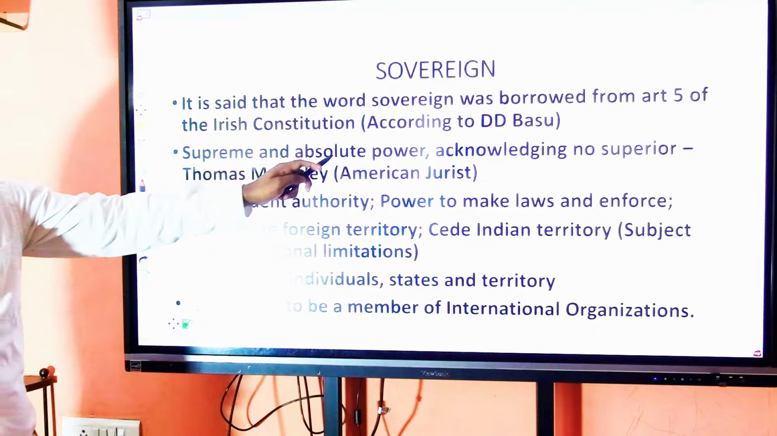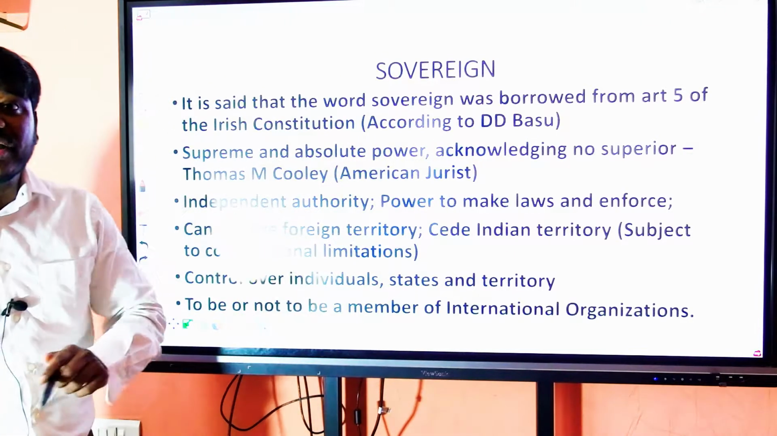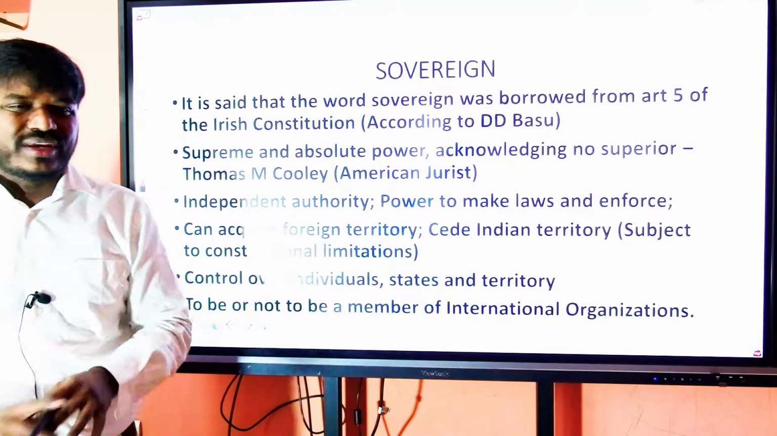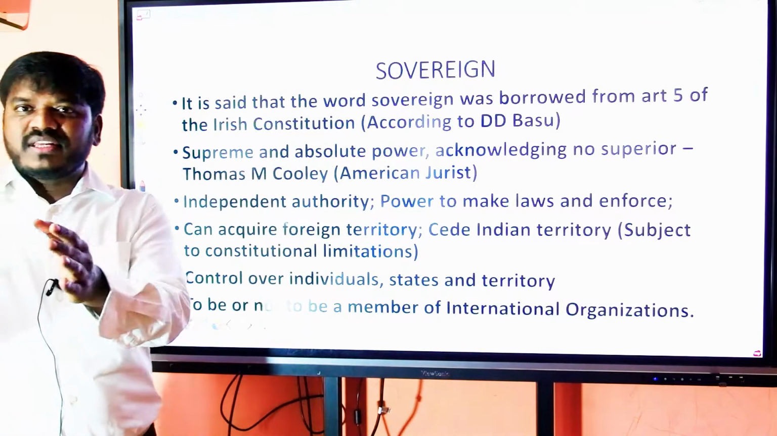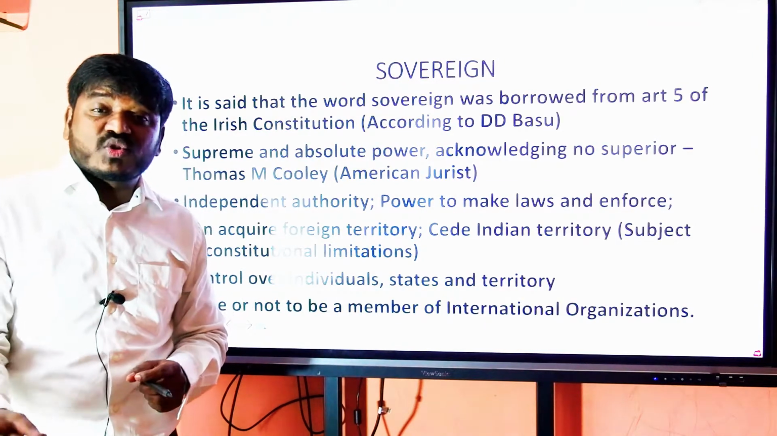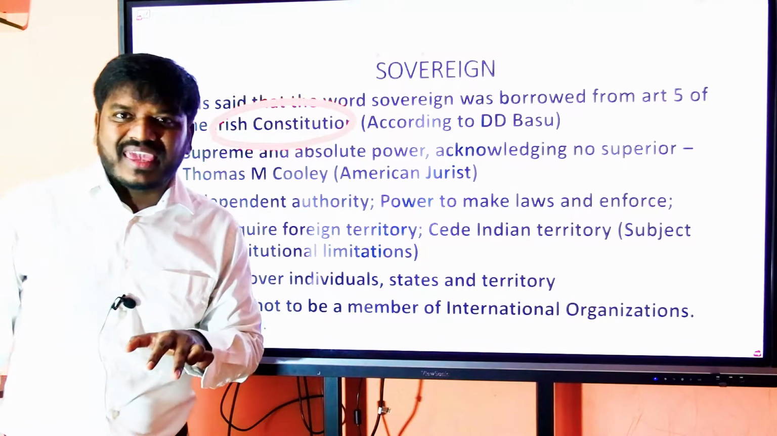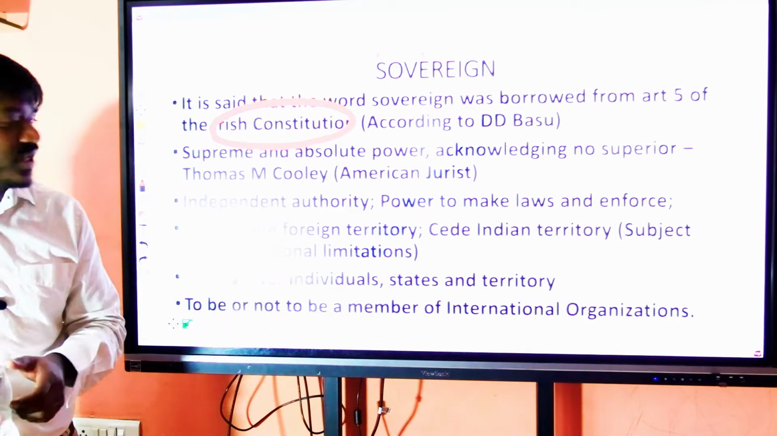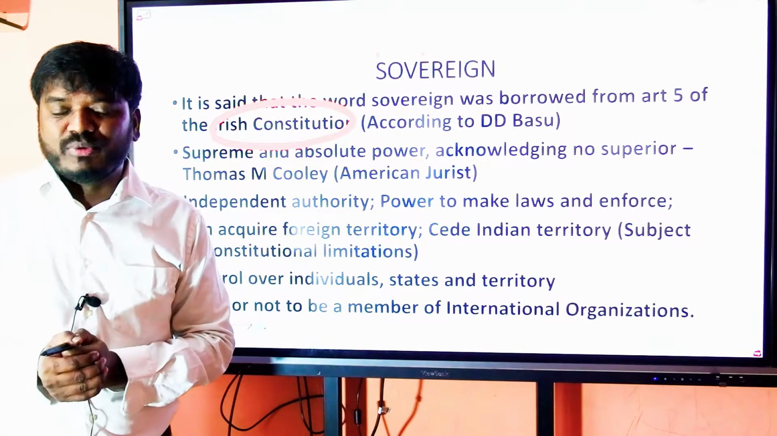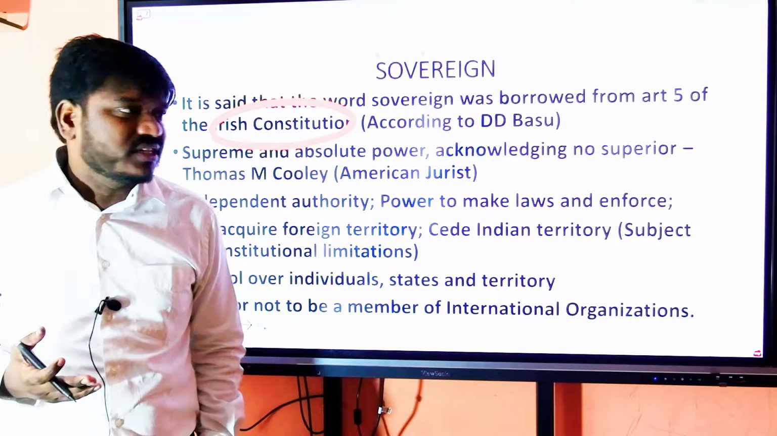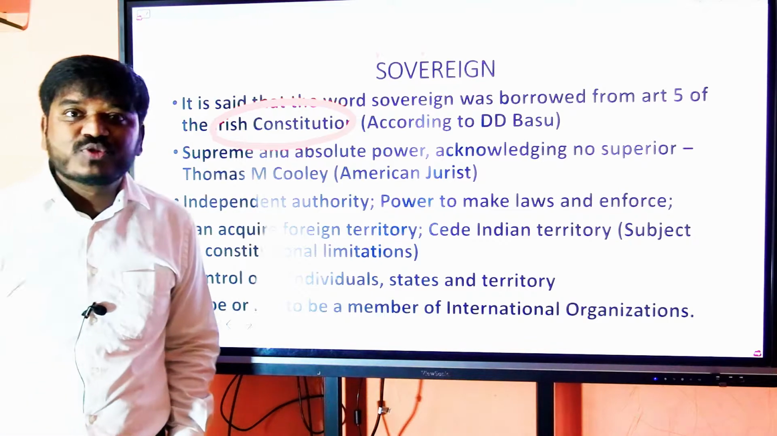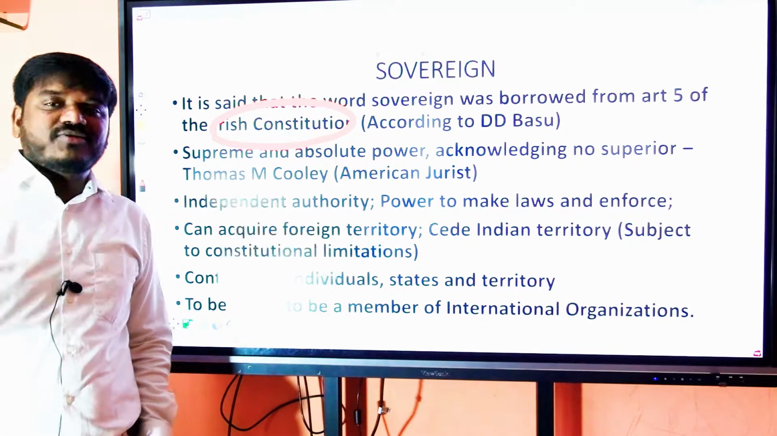It is said that the word sovereign was borrowed from Article 5 of the Irish Constitution. It is the opinion of D.D. Basu, and we can see that in Article 5 of the Irish Constitution we find the definition of sovereignty and the expression of sovereignty. Thomas M. Cooley, the American jurist, says supreme and absolute power acknowledging no superior. When do we say that it enjoys sovereignty? We say that if it is supreme and if it enjoys absolute power, we can say that country is sovereign.